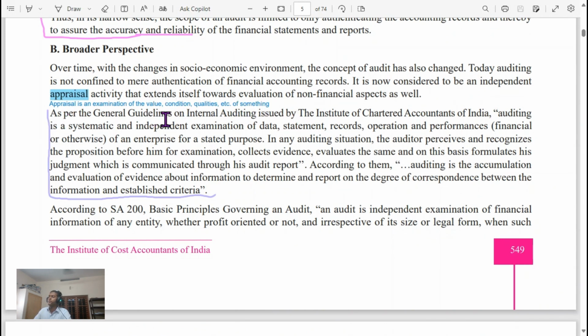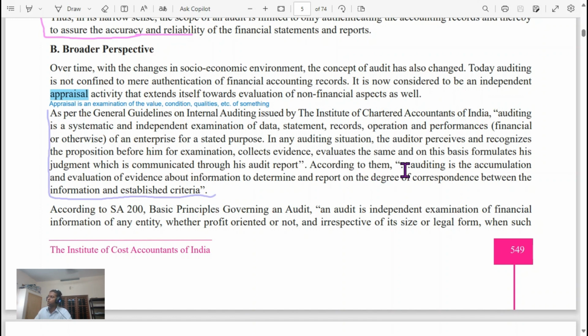As per general guidelines in internal auditing issued by the Institute of Chartered Accountants of India, auditing is a systematic and independent examination of data, statement, records, operation and performance, financial or otherwise, of an enterprise for a stated purpose. In any auditing situation, the auditor receives and recognizes the proposition before him for examination, collects evidence, evaluates the same, and on this basis formulates his judgment, which is communicated through his audit report.